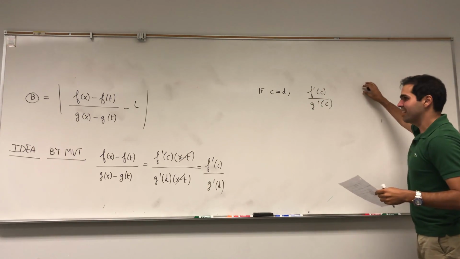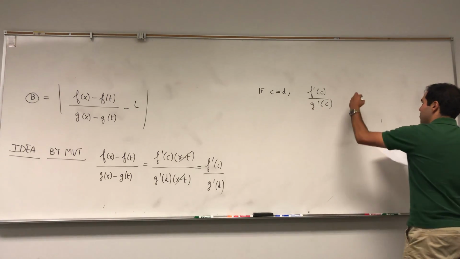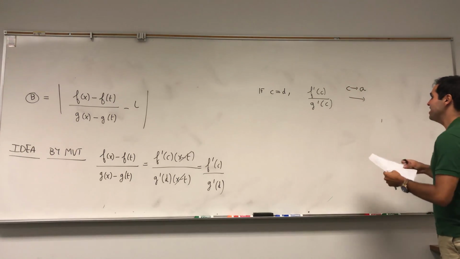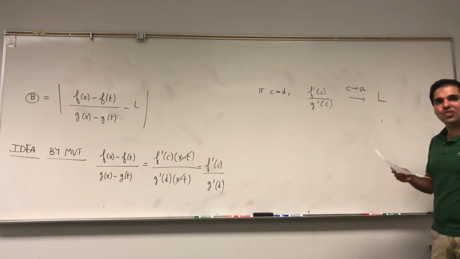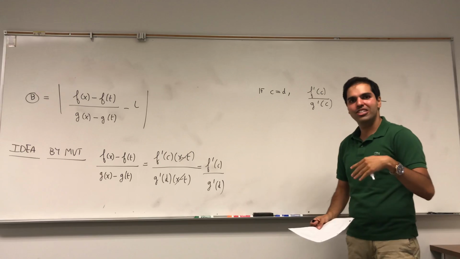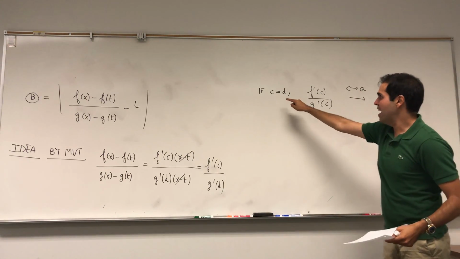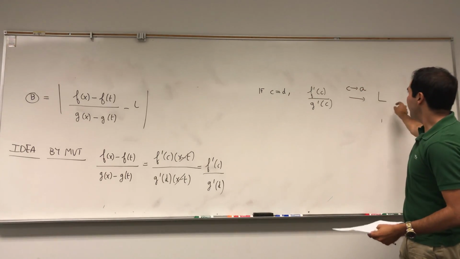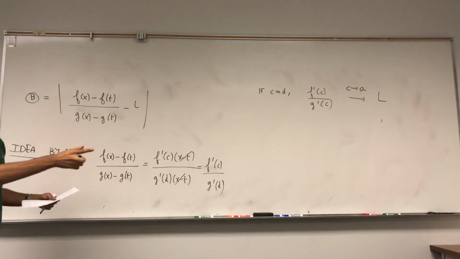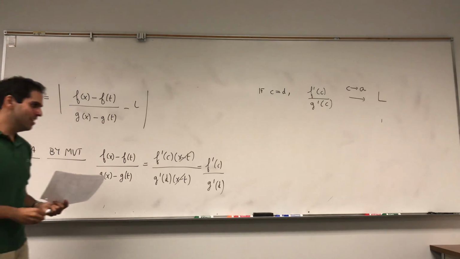But remember, if c goes to a, again very hand-wavy, this actually goes to L. Because we assume that f prime over g prime goes to L. So if on one hand c equals d, and you can let c go to a, then this ratio goes to L. In particular, we can make it less than epsilon over 2.